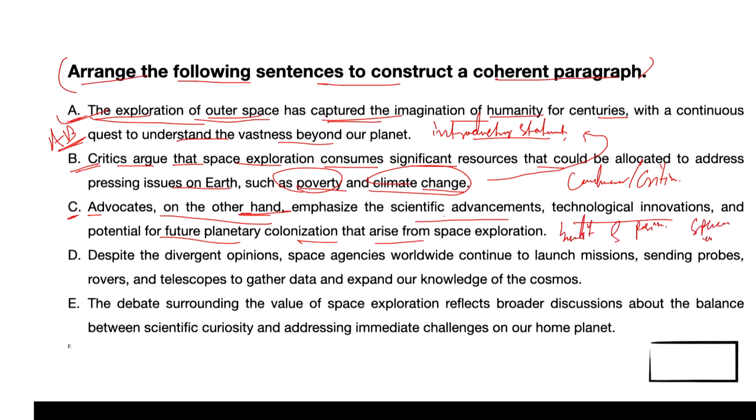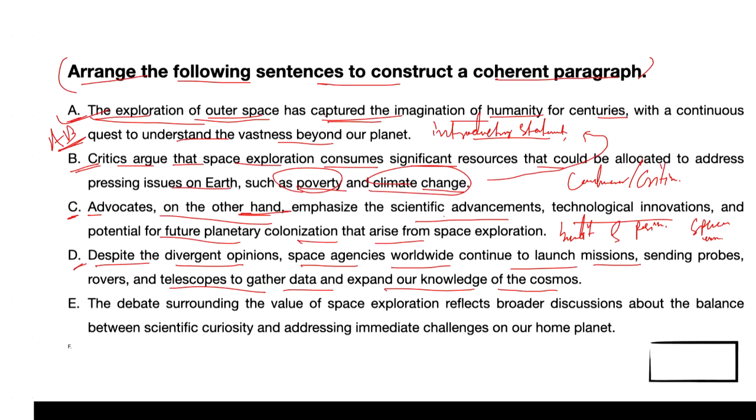At the same time, if I talk about sentence D, that follows sentence C, as it describes the continued efforts of space agencies worldwide to launch missions, because it is stated: despite the divergent opinions, space agencies worldwide continue to launch missions, sending probes, rovers and telescopes to gather data and expand our knowledge of the cosmos. So it describes the continued efforts despite the debates and different opinions.